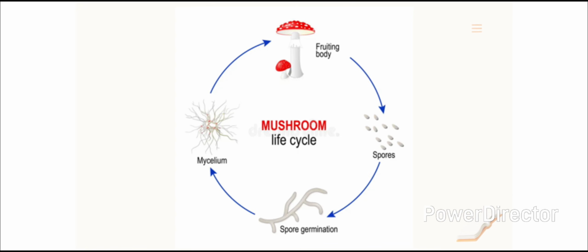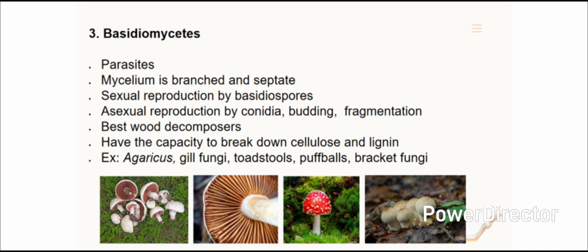Mostly live as parasites. Mycelium is branched and septate. Sexual reproduction occurs by basidiospores. Asexual reproduction occurs by conidia, budding, fragmentation. They are the best wood decomposers. They have the capacity to break down cellulose and lignin. Example, Agaricus, gill fungi, toadstools, puffballs, bracket fungi.